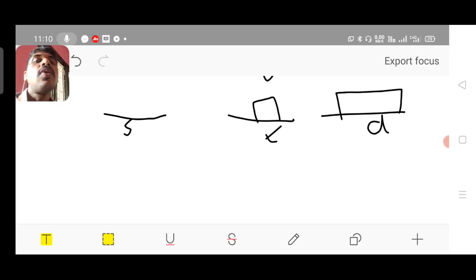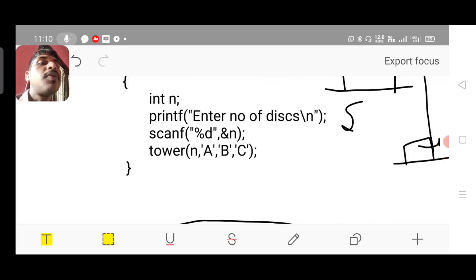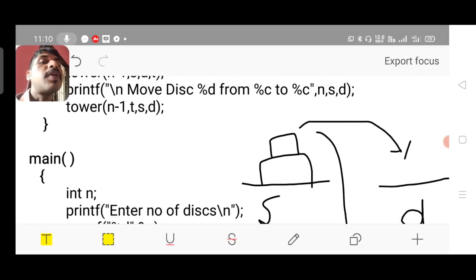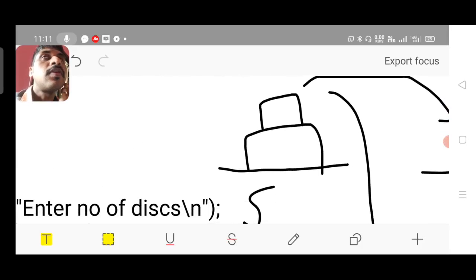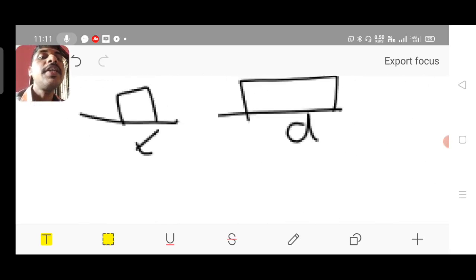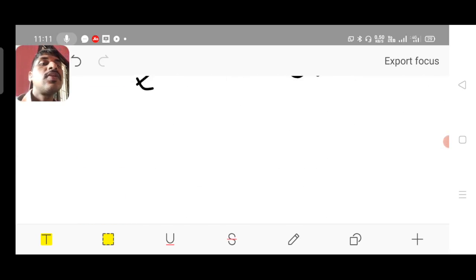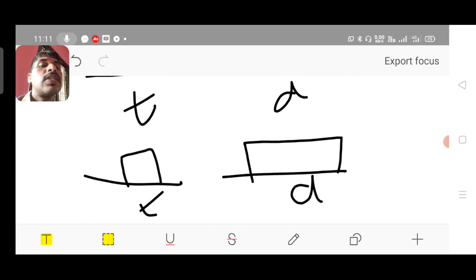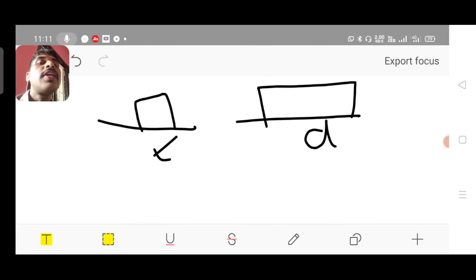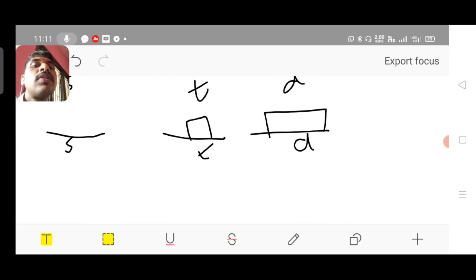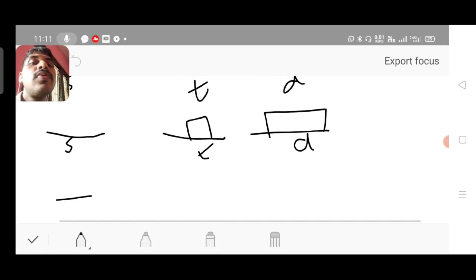So how it was appearing earlier: this is the tower with 2 disks, larger disk on the base, smaller disk on its top. So in the next step, you can transfer the disk from temp to destination.